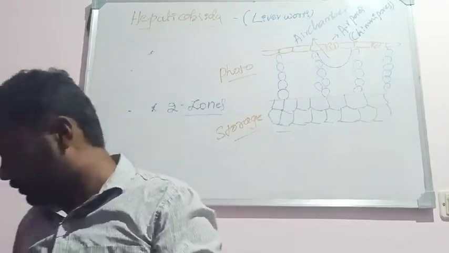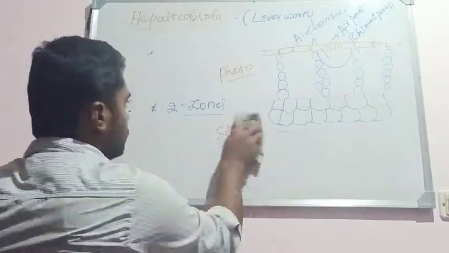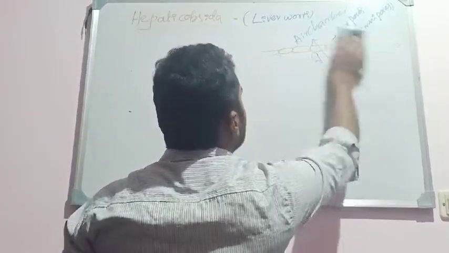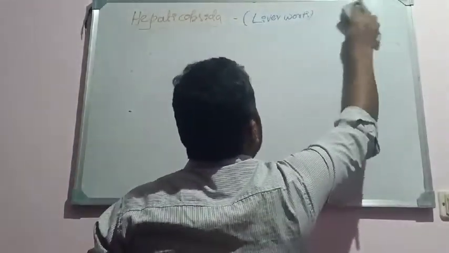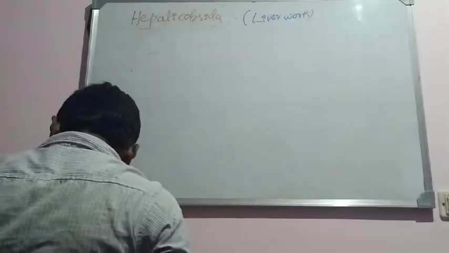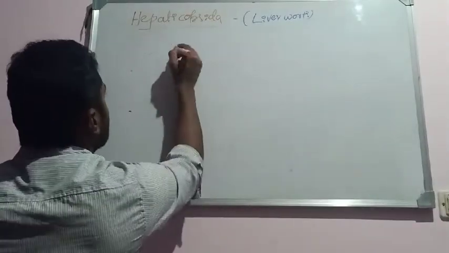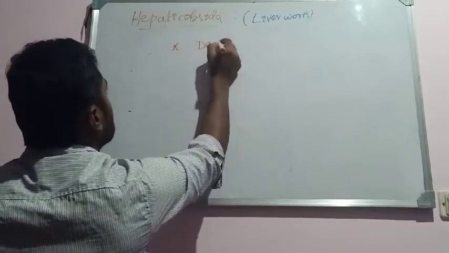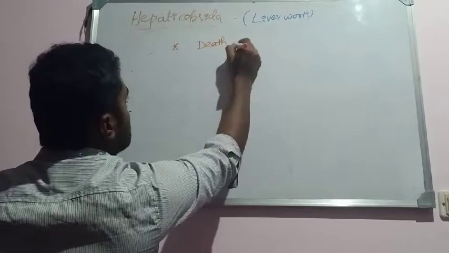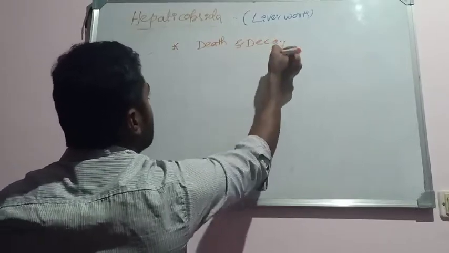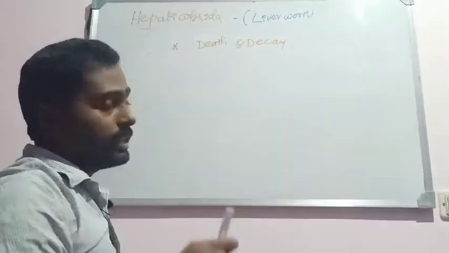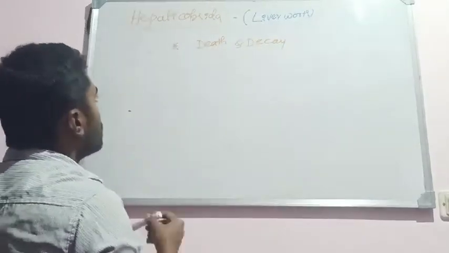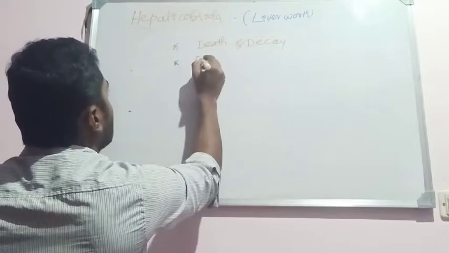Okay, so then when it comes to reproduction, these members mainly reproduce by vegetative method as well as by sexual method. The vegetative method of reproduction takes place by death and decay of older parts of the thallus. I have explained this in the last class. By means of death and decay of older parts of the thallus, they reproduce vegetatively, and also they reproduce by means of fragmentation.